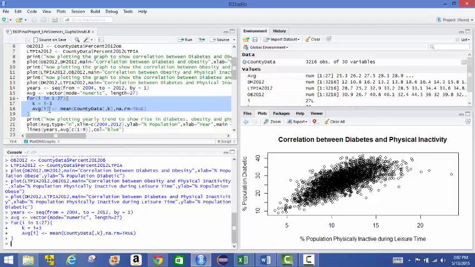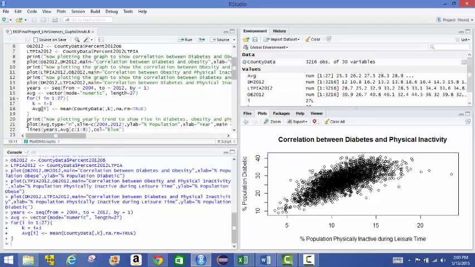So now in my AVGI vector I have the average percentage population that was diabetic in 2004 to 2012. I have the average percentage US population that was obese from 2004 to 2012, and the average US population percentage that was physically inactive from 2004 to 2012.